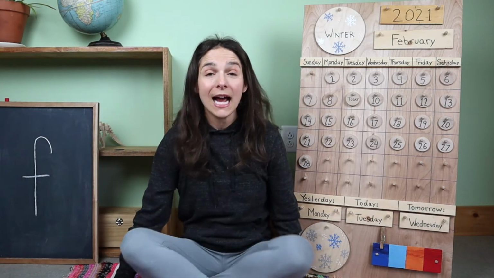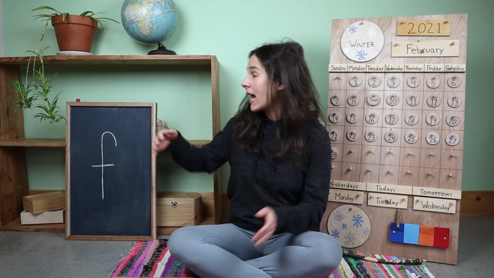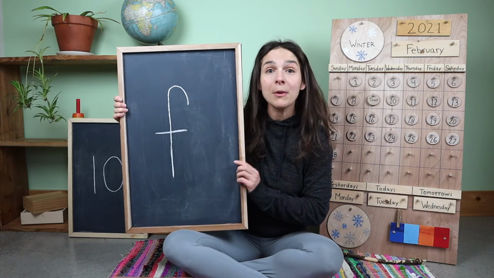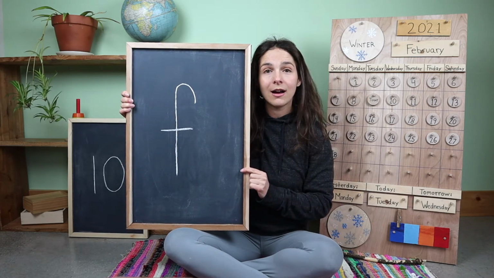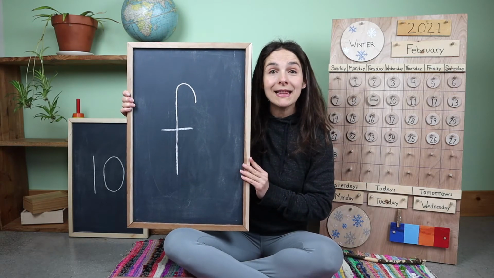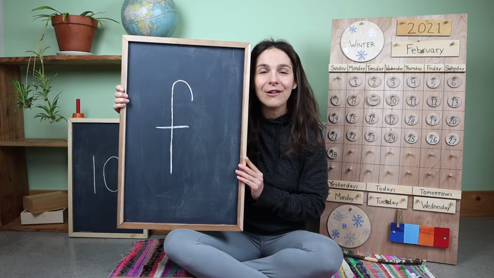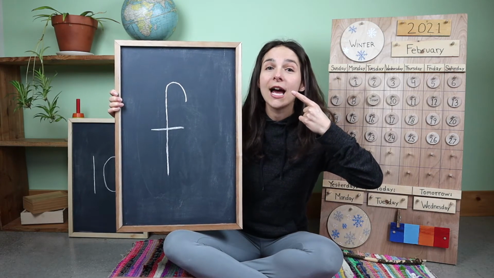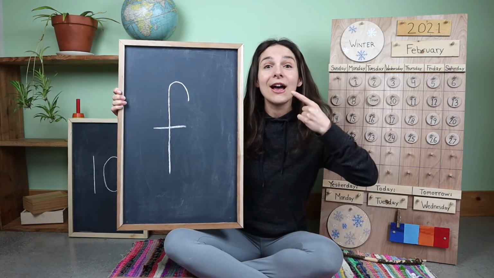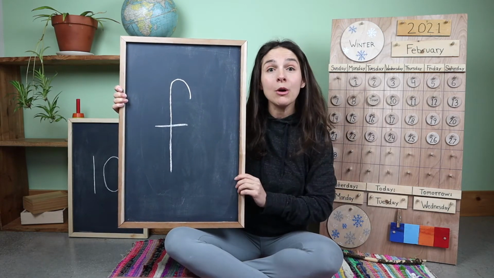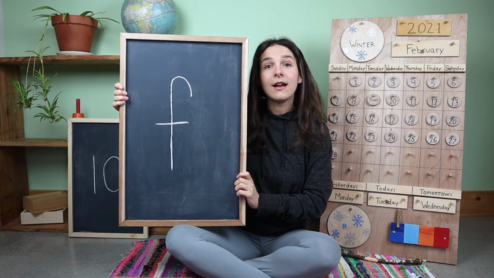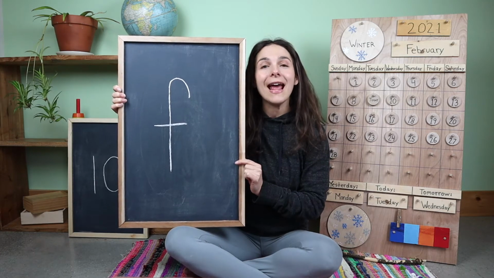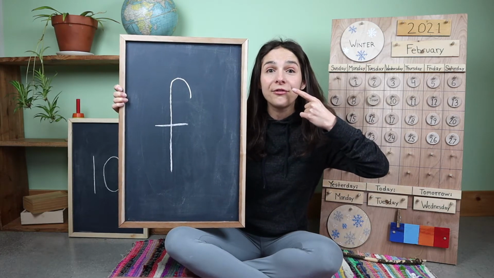Okay, friends, it's time to move on to the letter of the week. Yesterday, we learned a new letter. Do you remember the sound that this letter makes? You're right. Let's make that sound together. Are you ready? On the count of 3. 1, 2, 3. This letter says F. And do you remember what letter this is called? F. You're right, friends. This is a lowercase f, and F says F, F, F.